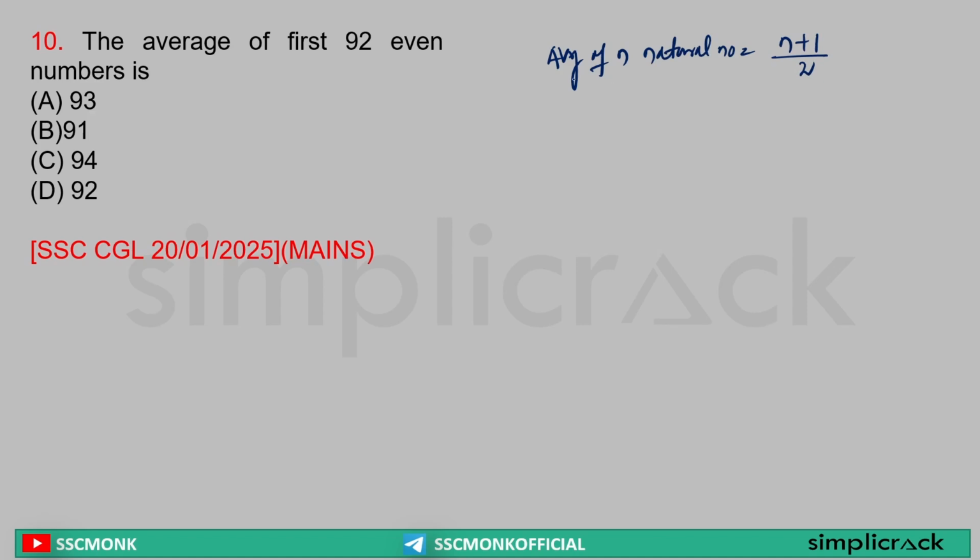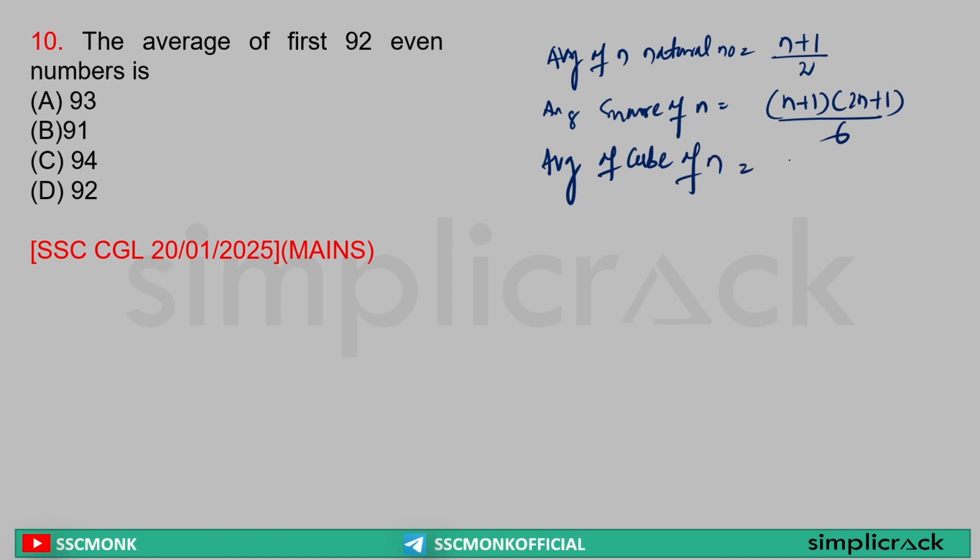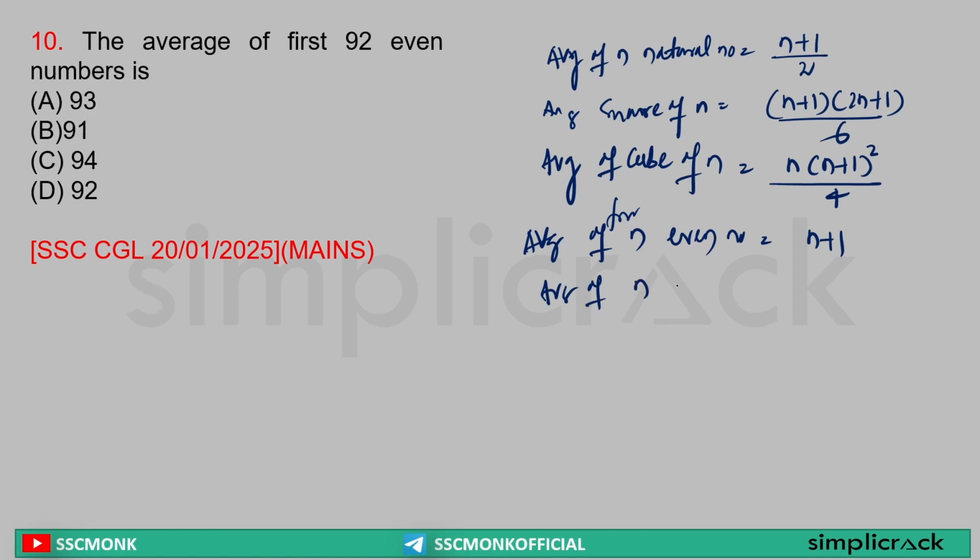So remember this. Whenever you are asked about average of n natural numbers, it is (n plus 1) by 2. If it asks about average of squares of n natural numbers, the average will be (n plus 1) into (2n plus 1) by 6. If it asks about average of cubes of n natural numbers, it will be n into (n plus 1) whole square by 4. If it asks about average of first n even numbers, then the answer will be n plus 1. If it asks about average of first n consecutive odd numbers, then the average will be n. Clear? Yes or no?